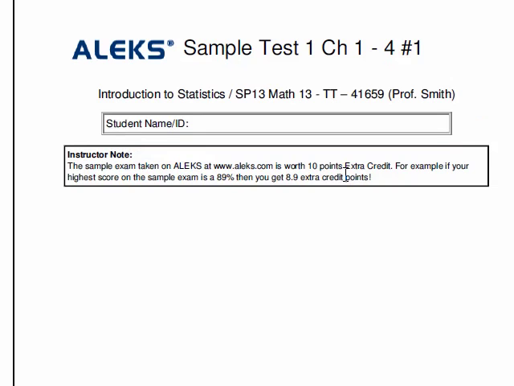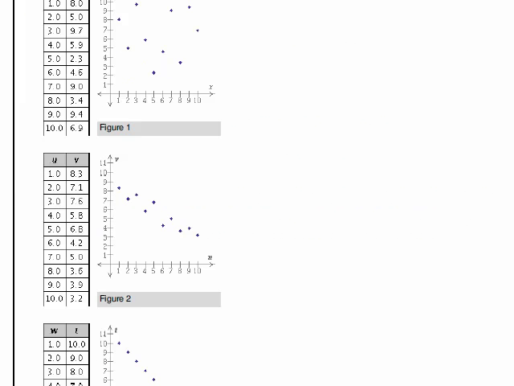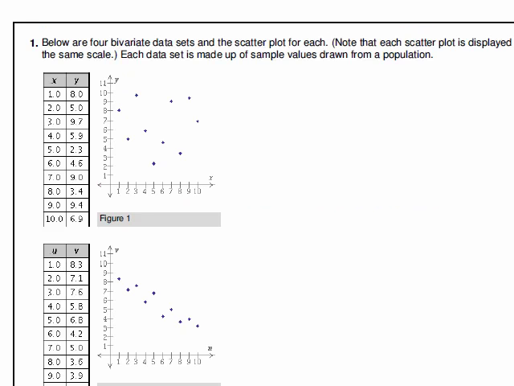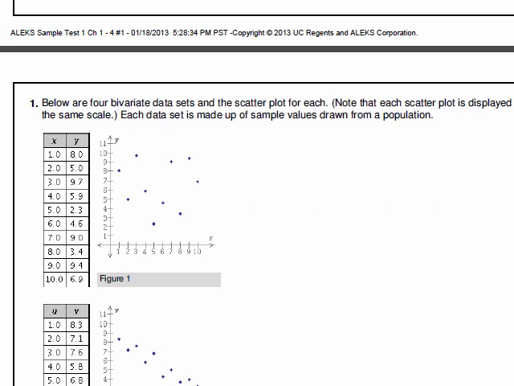Ooh, I've got to switch that. It turns out for your class, since it's online, we're not going to do the sample. It's too confusing for students. They get it all mixed up and call me in a panic. I accidentally took the test when I meant to take the sample.